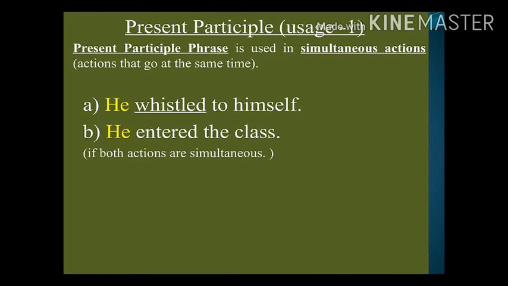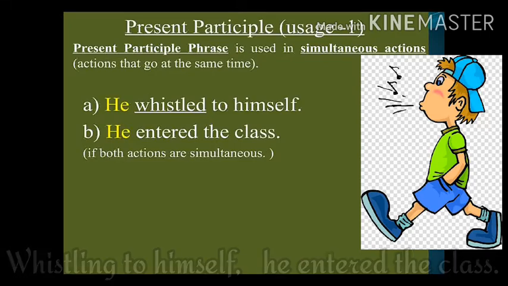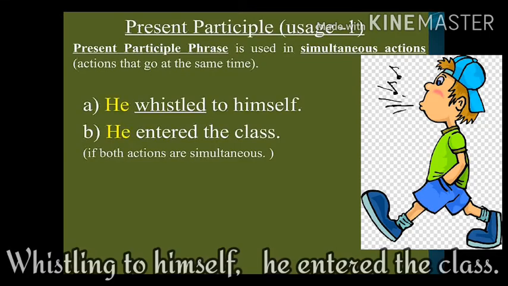The first use of the present participle. A present participle phrase is used to indicate simultaneous actions that go on at the same time. He whistled to himself. He entered the class. The boy was whistling and entering into the class. Both are going on at the same time.